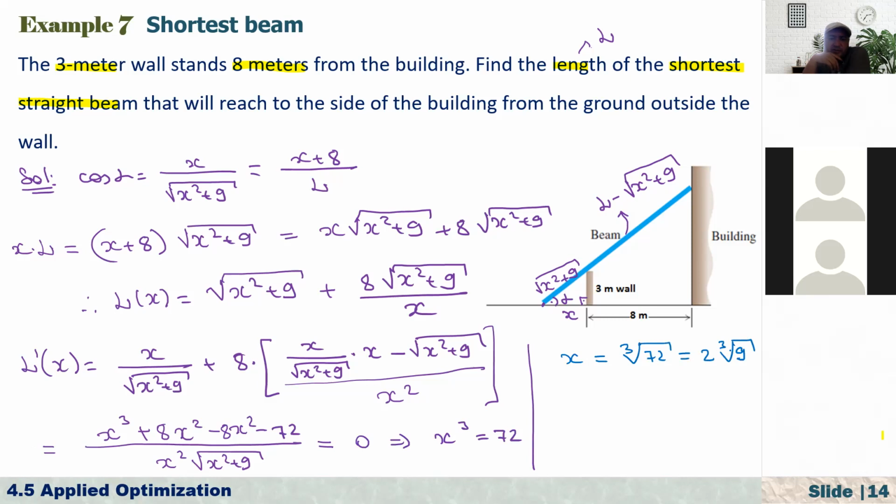So what is the question here? We have to find L. So what is the value of L if x is equal to this? At that time we can find L, using this relationship, x over x squared plus 9.